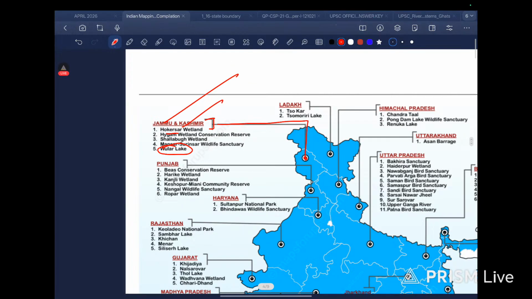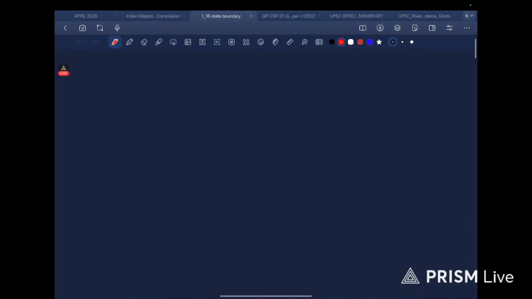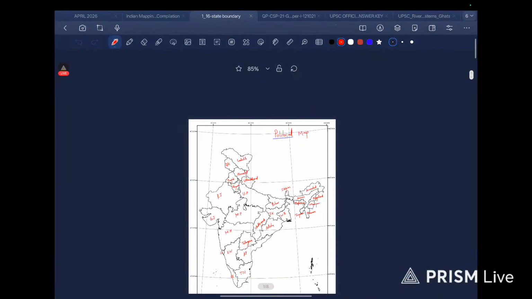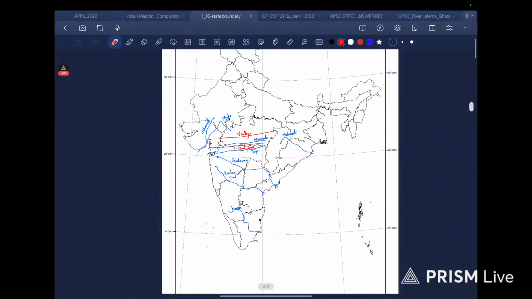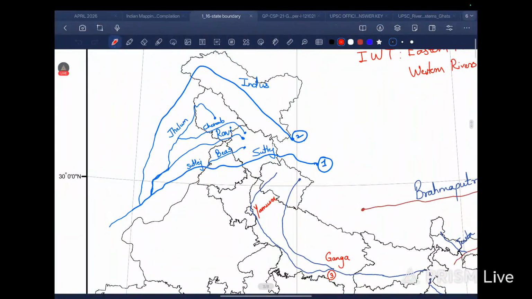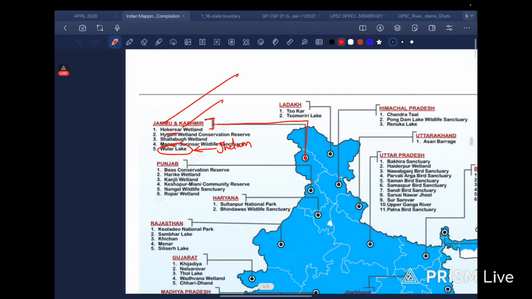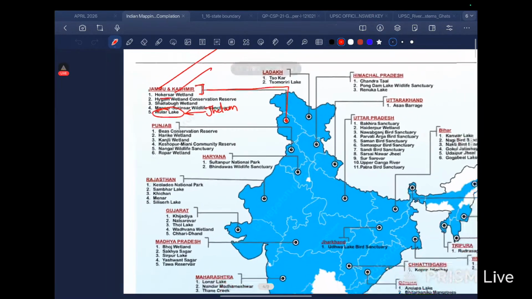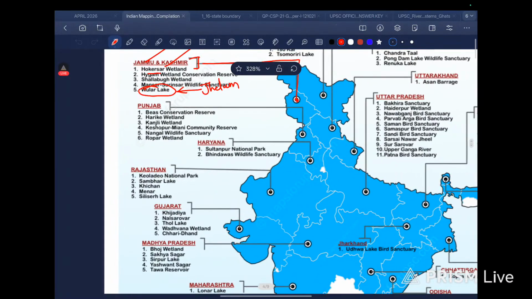Let's write it here, Jhelum. We saw it here, right? Jhelum is at the top, so yeah, it is definitely Jhelum. Wular Lake, Jhelum.